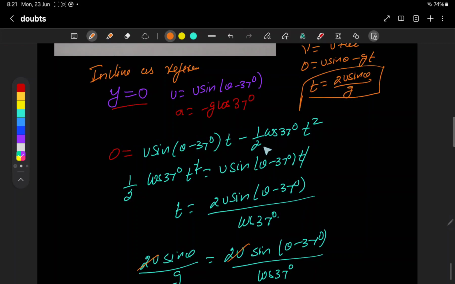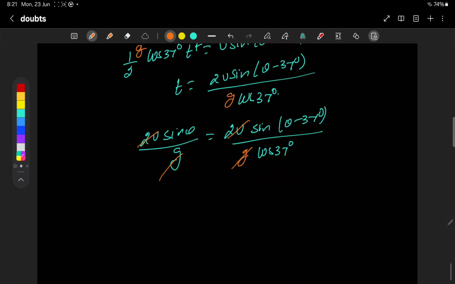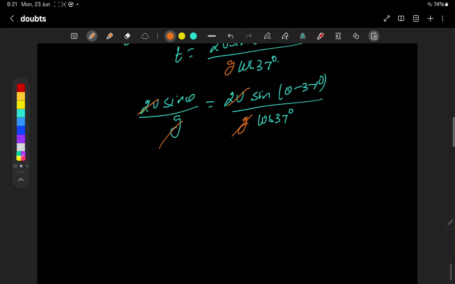Half a t square, minus g cos 37, so we missed this g, and this g will come here. So g and g also get cancelled. Then what we have is sin theta equals sin of theta minus 37 degrees by cos 37.